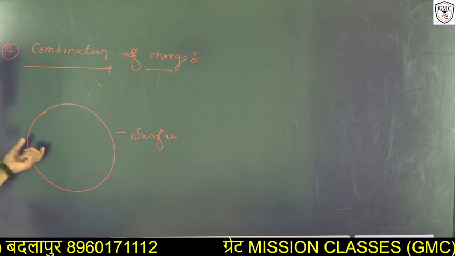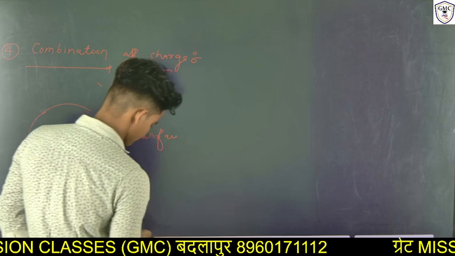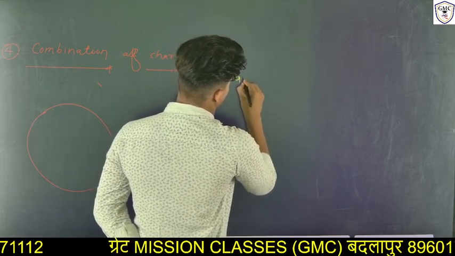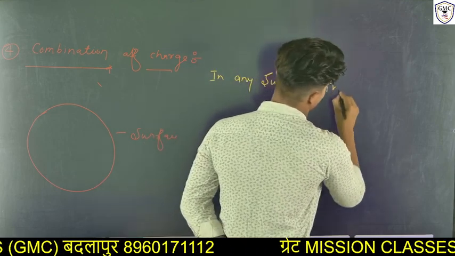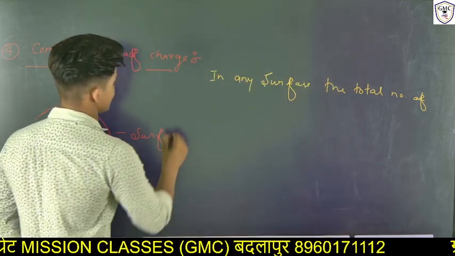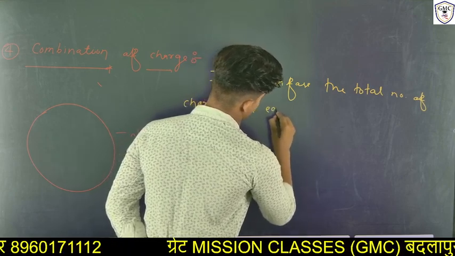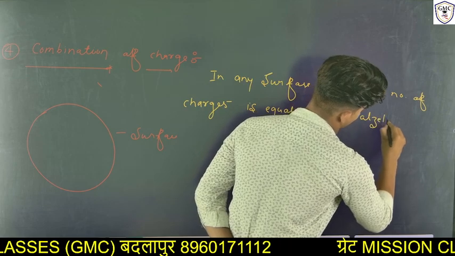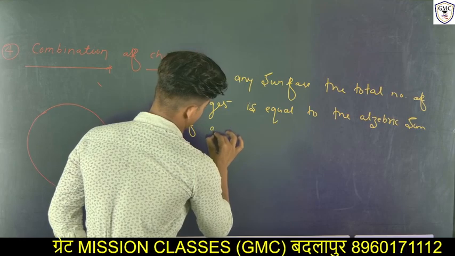If I ask what will be the number of charges found in it, then you can say, in any surface, the total number of charges is equal to the algebraic sum of all charges.